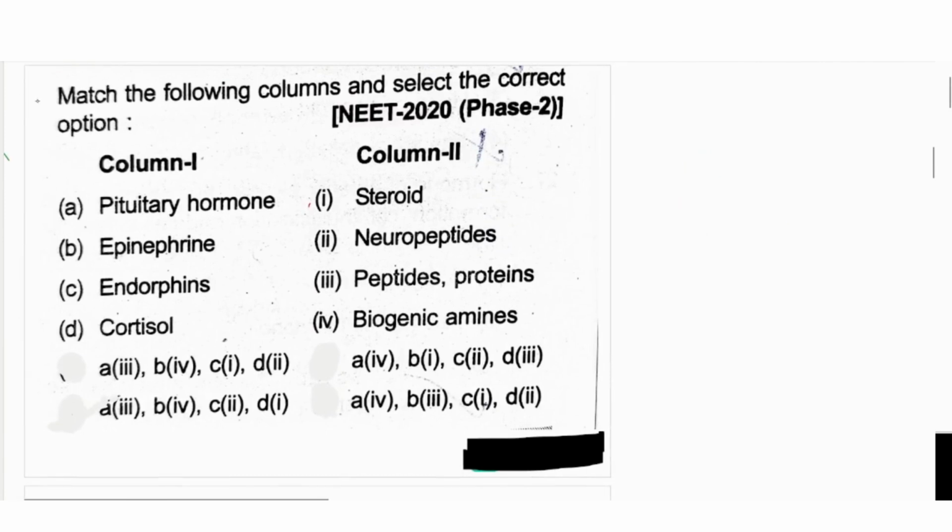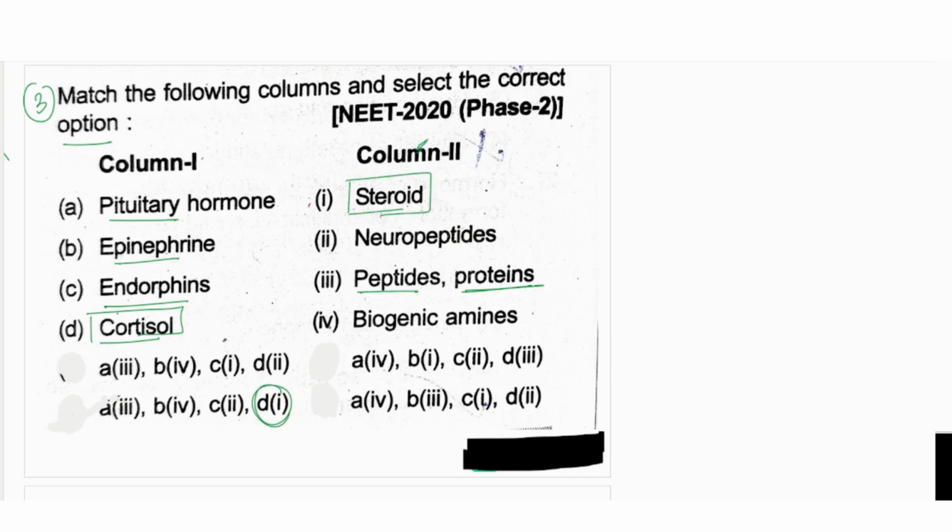Let's see question number three. Select the correct option from the following: pituitary hormone, epinephrine, endorphin, or cortisol. Pituitary hormone is a peptide or proteinaceous hormone. Steroid hormone we know very well, the hormone which interacts with the lipid molecule. And we know very well from our NCERT table of this chapter which hormone is steroid and which is non-steroid. Cortisol is the steroid hormone, which is given in only one option, D.